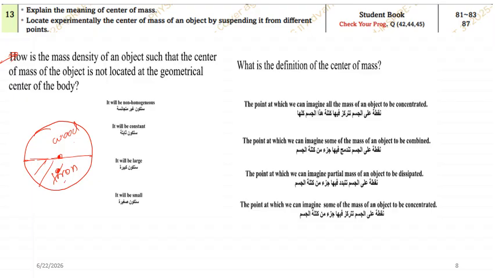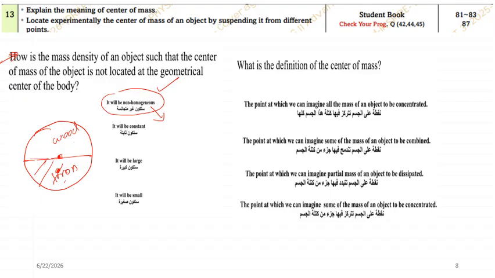Now, see, the question: why is the center of mass not at the geometric center? So what could be the reason? It will be non-homogeneous, or it will be constant, large, or small. So which is the correct answer? This is the correct answer. To help you understand homogeneous and non-homogeneous: if you use the same material, either wood or iron, then it will be homogeneous. But if I take a mix of two, then it will be non-homogeneous.